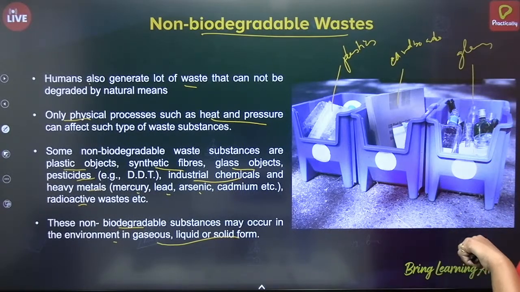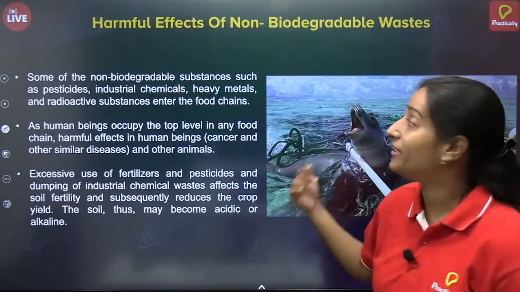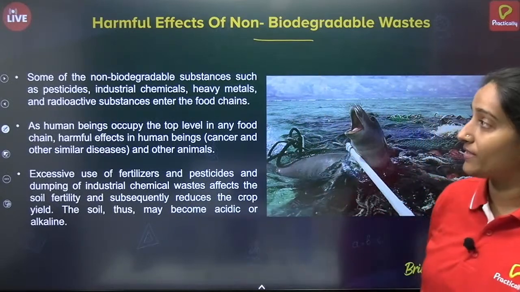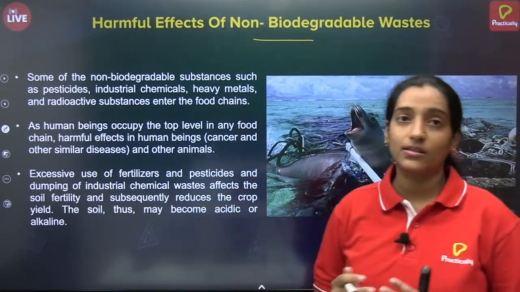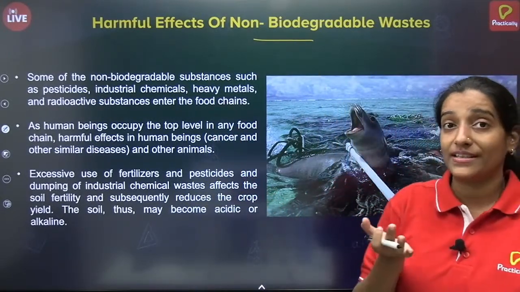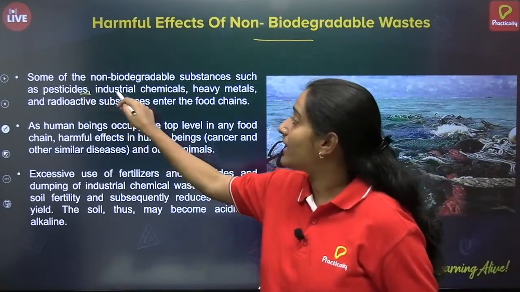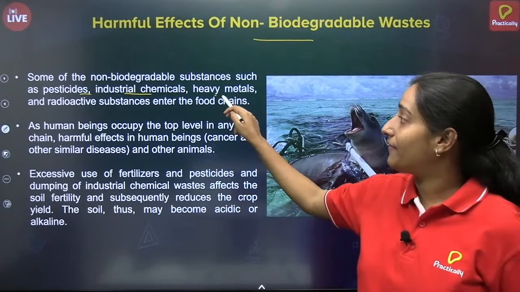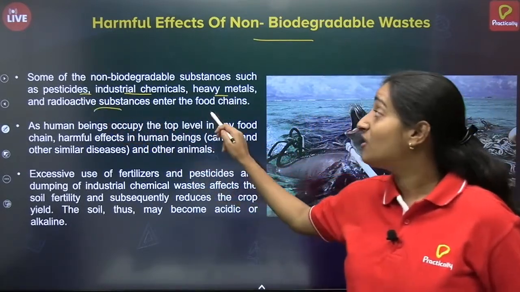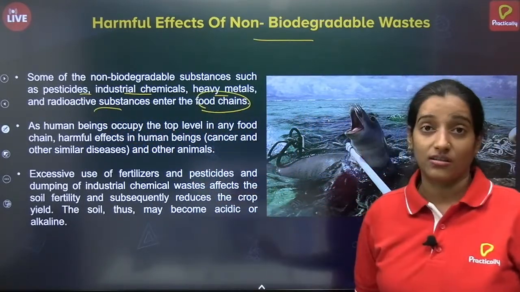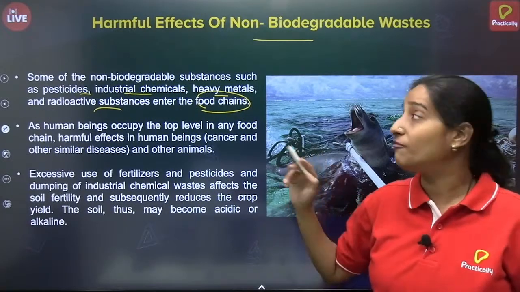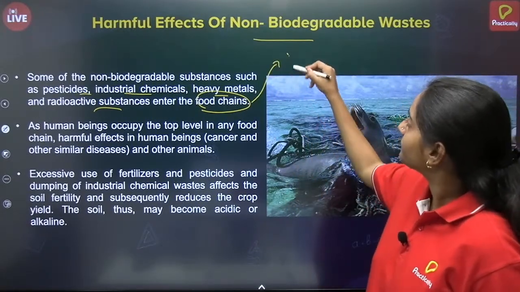Now what we will see is what are the harmful effects of this non-biodegradable waste. Since it is non-biodegradable, that means it is not going to be decomposed by natural means. These pesticides, industrial chemicals and heavy metals, radioactive substances will enter the food chain. Okay, we saw the process of biomagnification, isn't it?